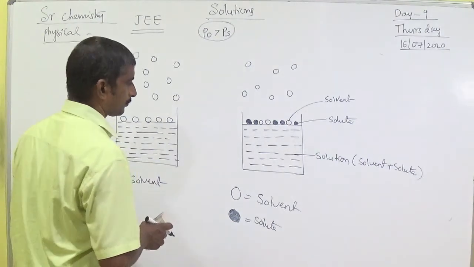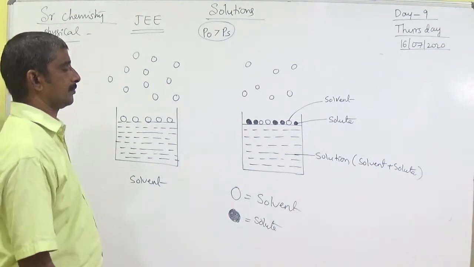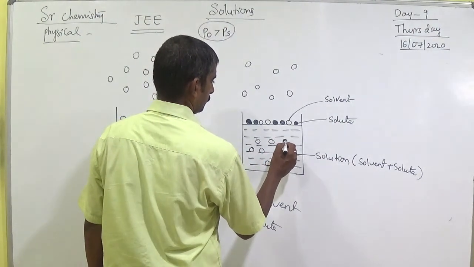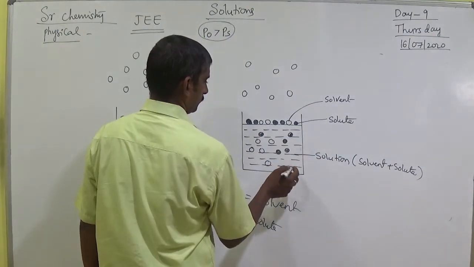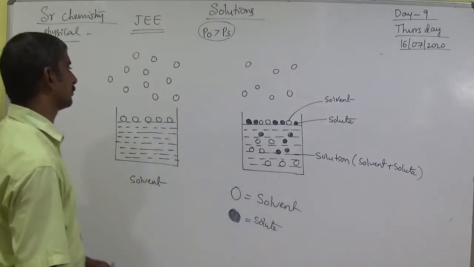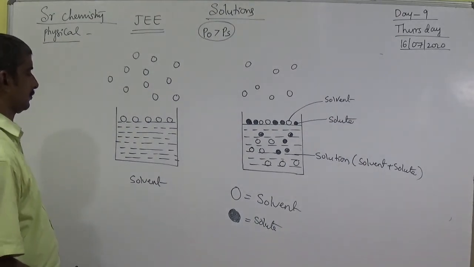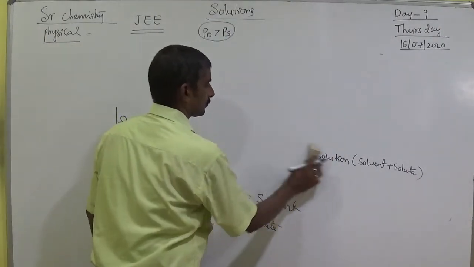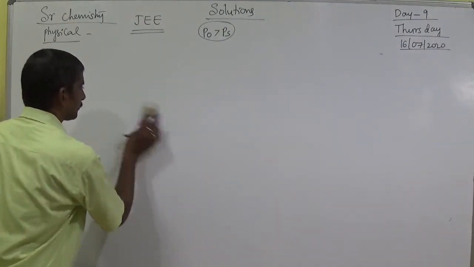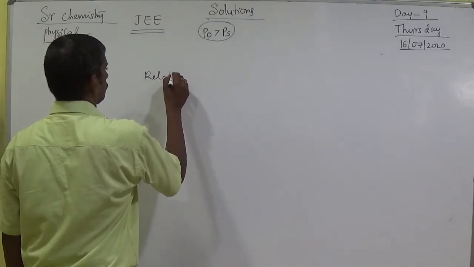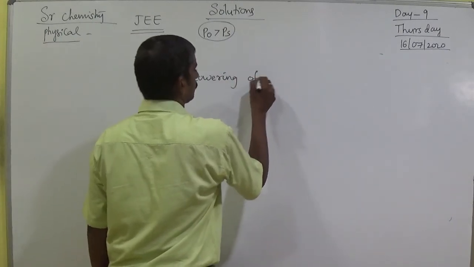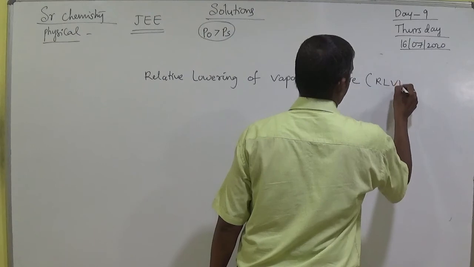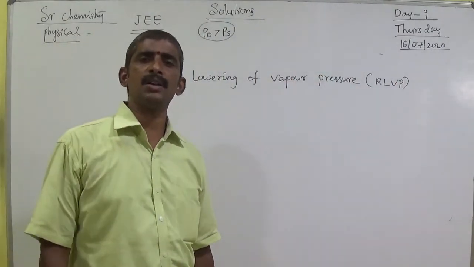Okay. Next, another one. Lowering of vapor pressure means the difference between the vapor pressure of the pure solvent and the vapor pressure of the solution.